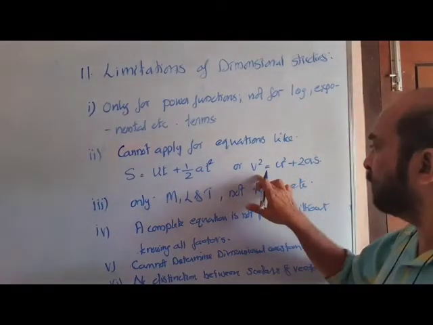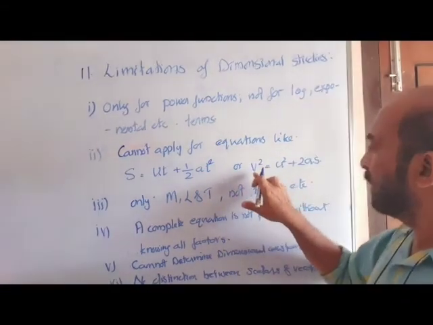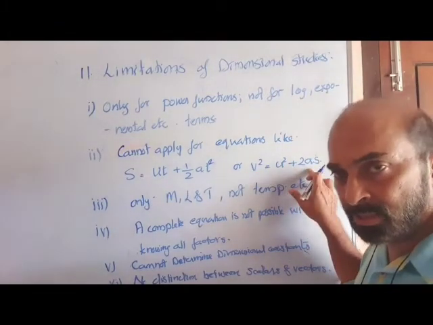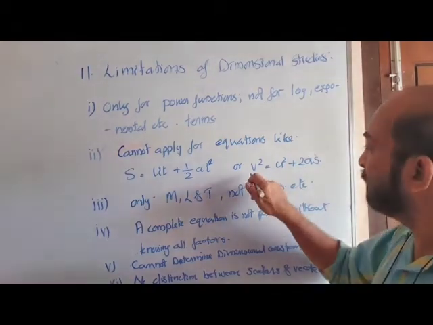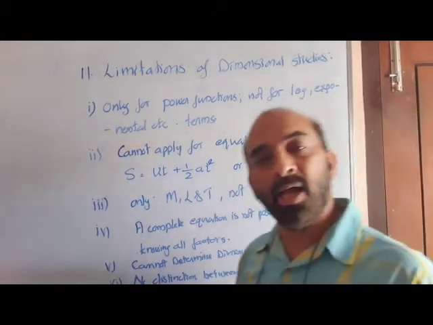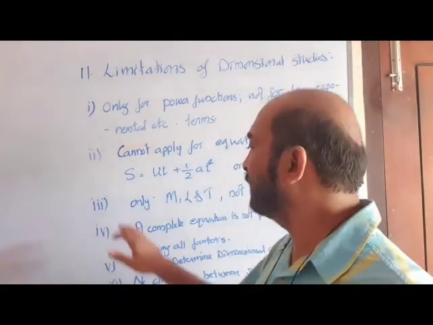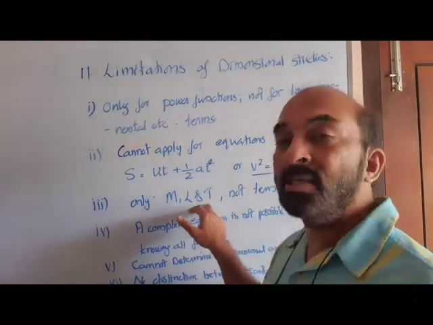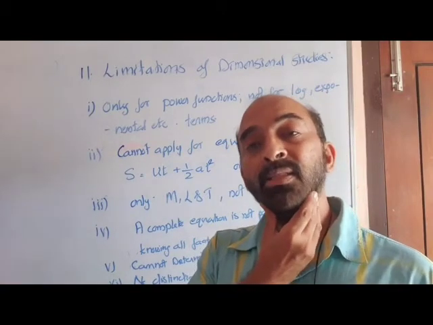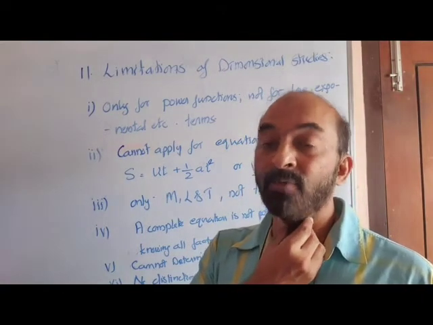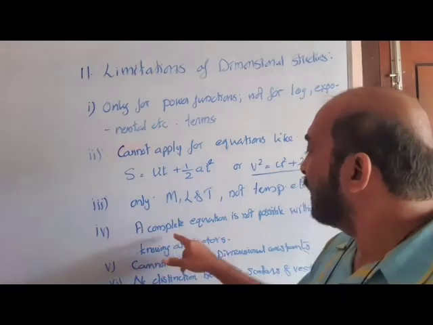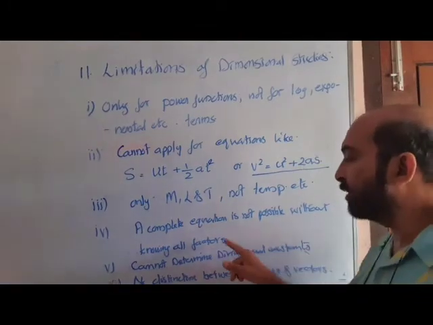The same explanation applies here. We can prove v square is equal to u square in a certain situation, or we can prove v square is equal to 2as in certain other situations. But we cannot prove that v square is equal to u square plus 2as. That's another limitation. Third, only MLT: only equations involving mass, length and time can be studied. If temperature is there, there is no formula.